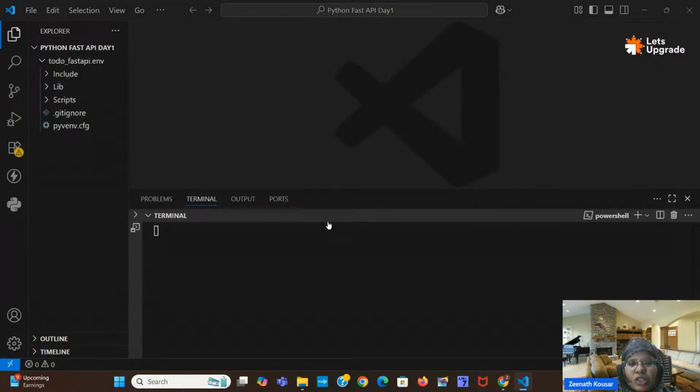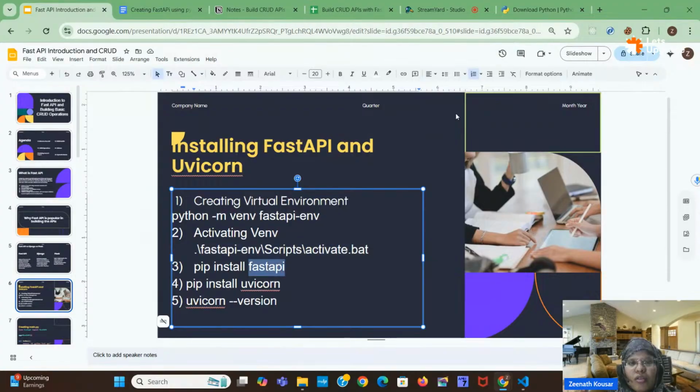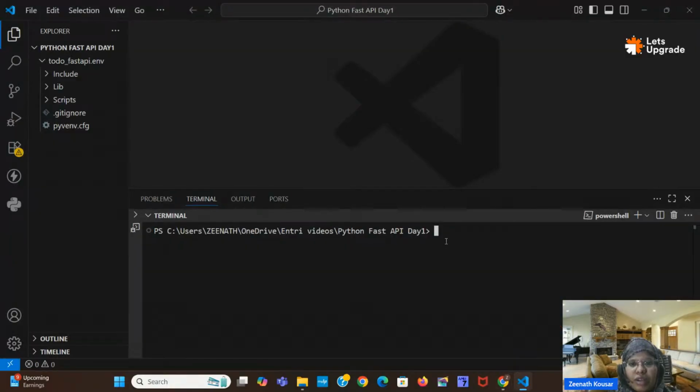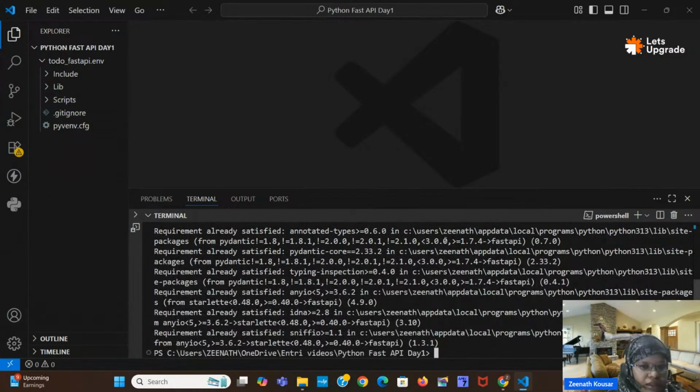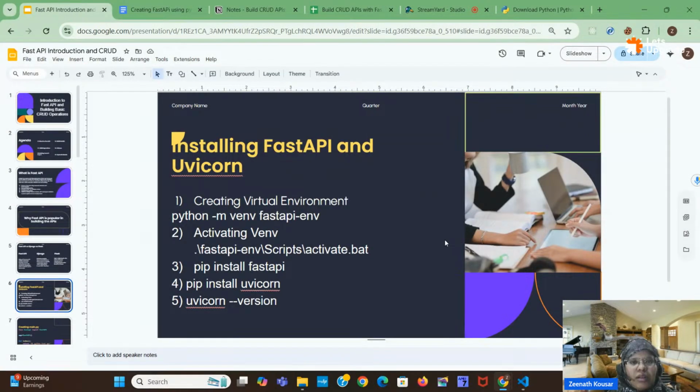So next you can install FastAPI. After creating the virtual environment, those first two steps are optional. You can directly go for FastAPI installation. You can install FastAPI as a package in Python with the help of pip. Some basic knowledge of Python is better, but even so, I will explain the whole thing here.